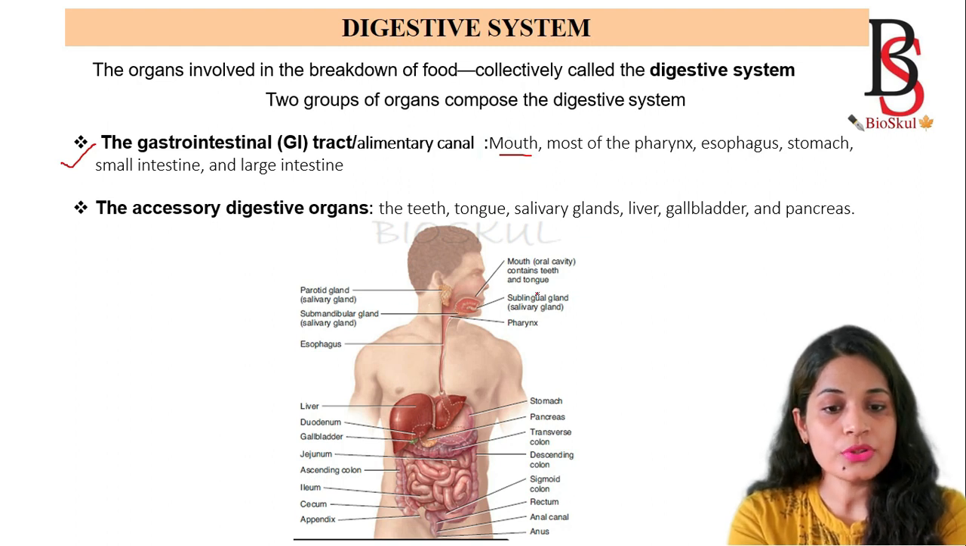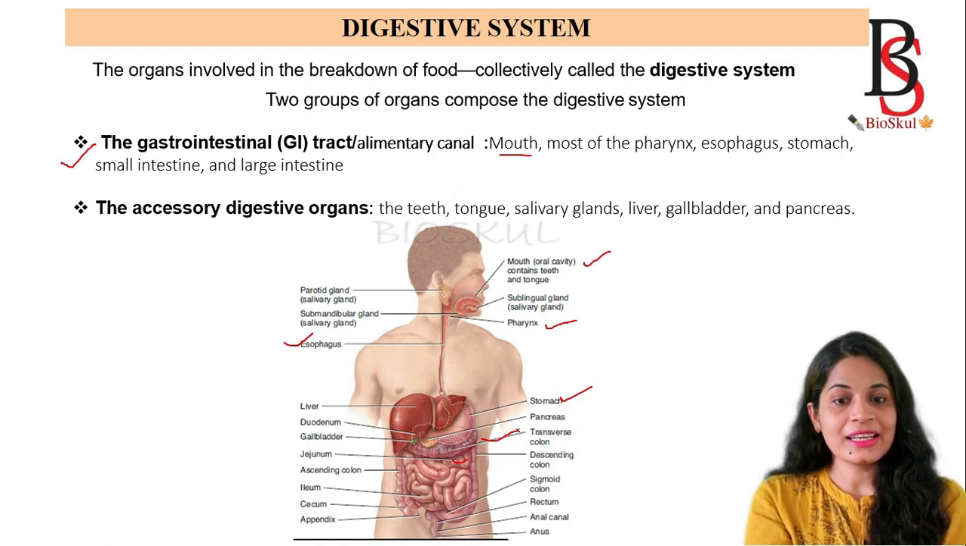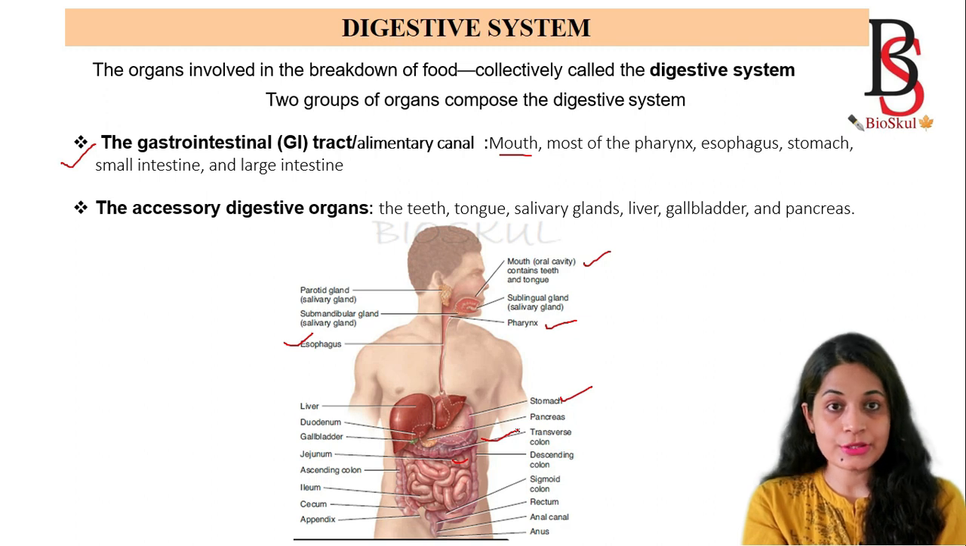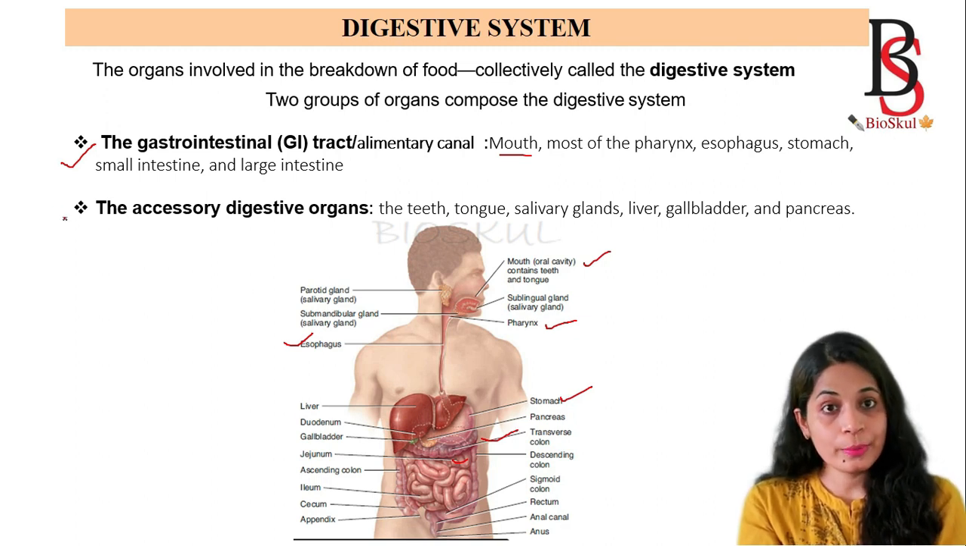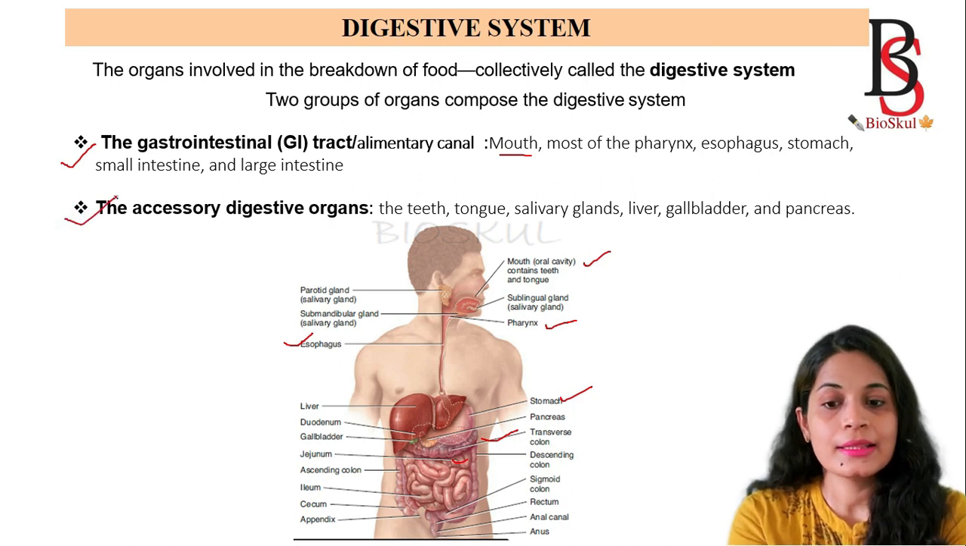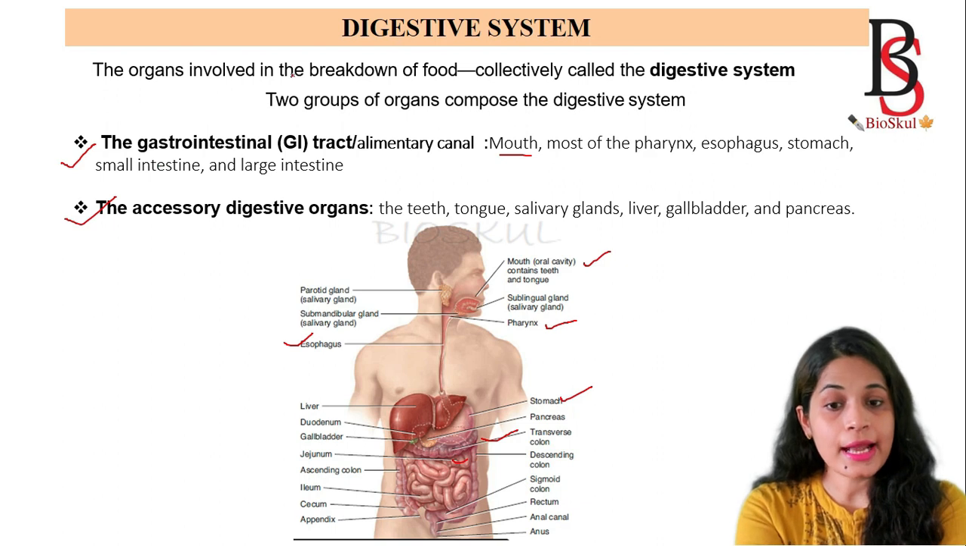Then what are the organs involved in the gastrointestinal tract or alimentary canal? These are the mouth, followed by the pharynx, then the esophagus, then the stomach, then the small intestine and large intestine. They form a tract-like structure, so it is called the gastrointestinal tract, where the digestion of food material takes place.